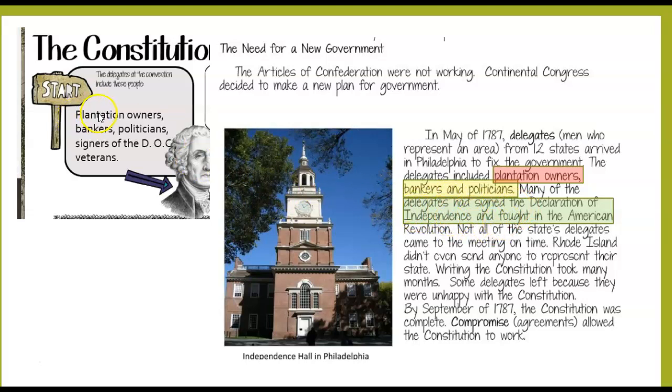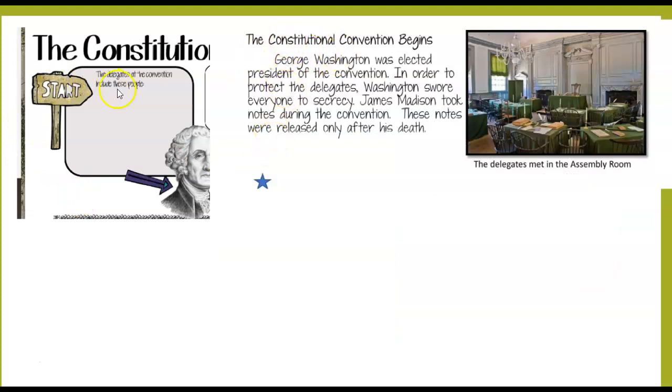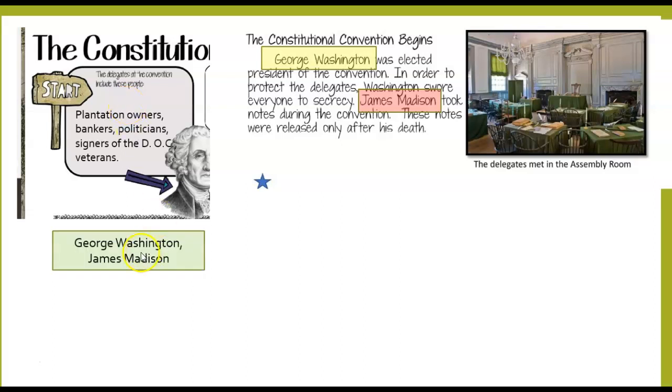So what I put over here was basically those things: plantation owners, bankers, politicians, and signers of the Declaration of Independence. And veterans. Okay. Also, you may have, in the next part where it says the delegates included these people, you may have James Madison and George Washington, so you can put those there as well.